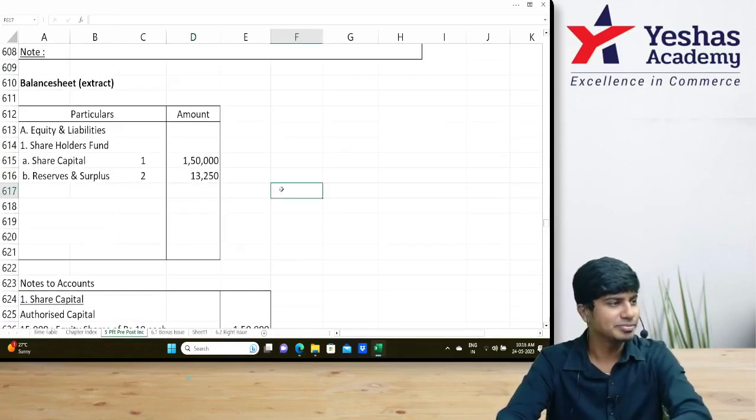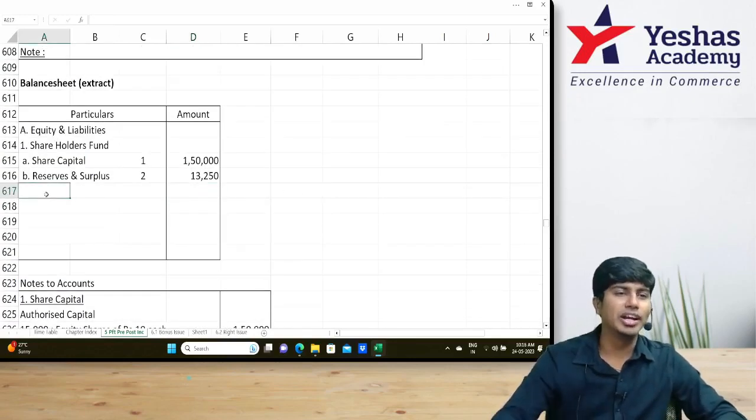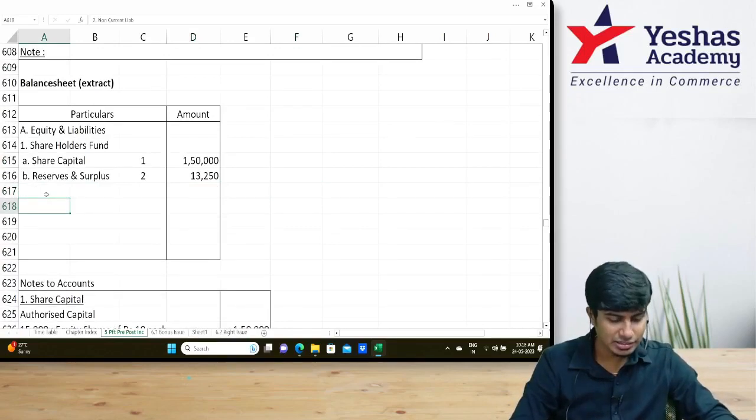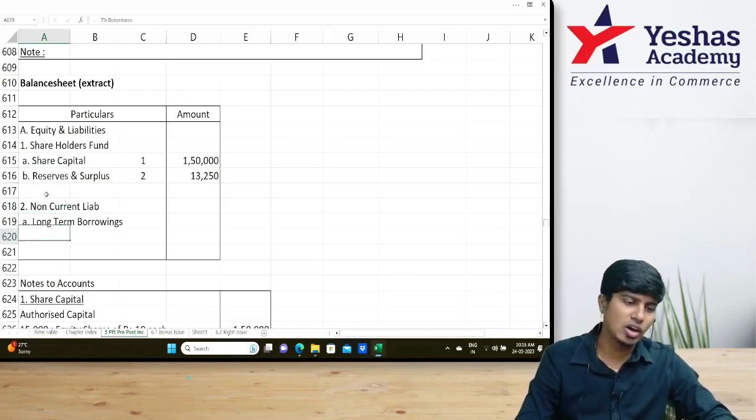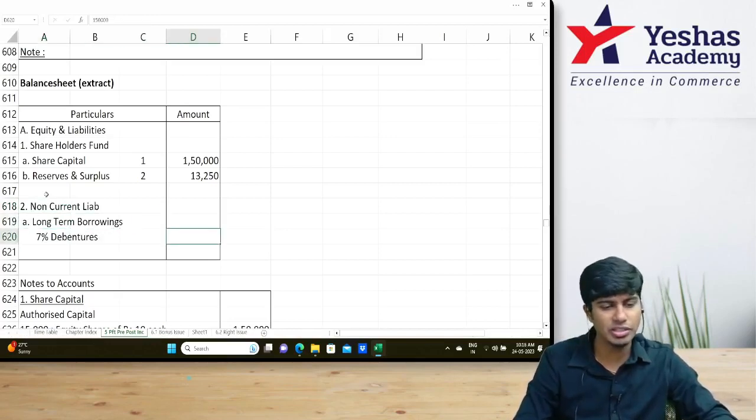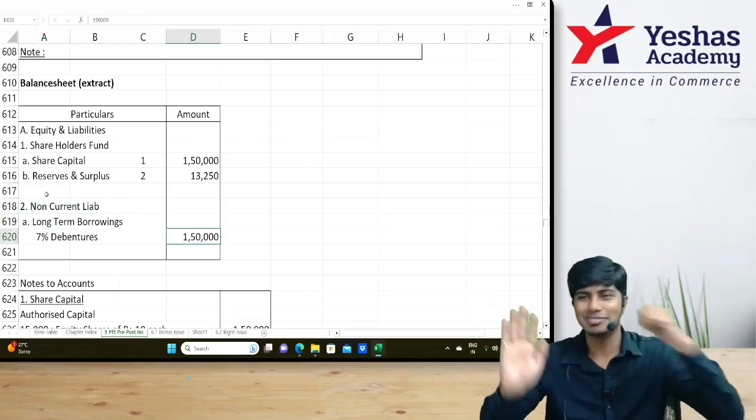Okay. 13,250. We'd have to write only one more item. Debentures. Non-current liability. What is it? Under that, long-term borrowing, 7% debentures. How much? 1 lakh. That's it.